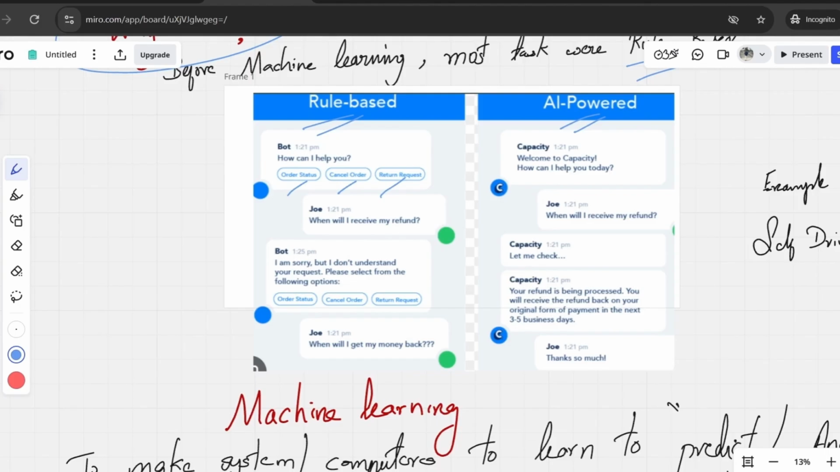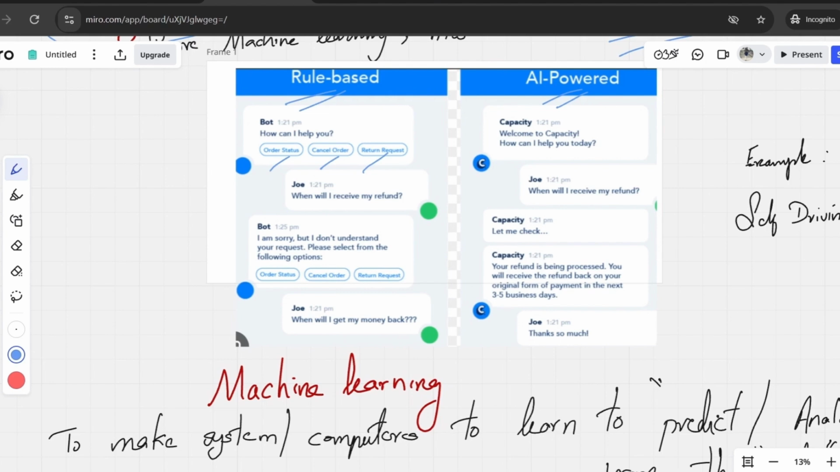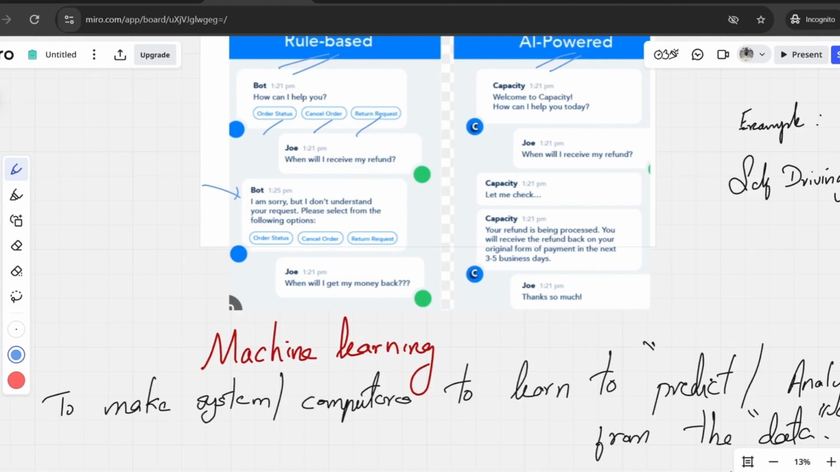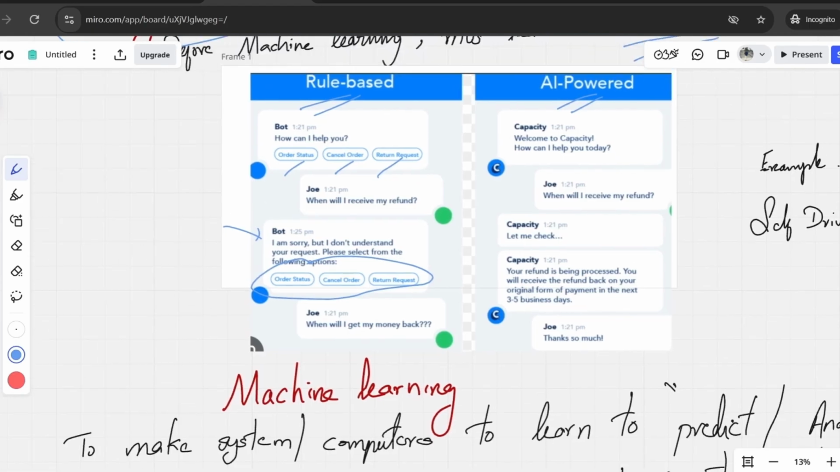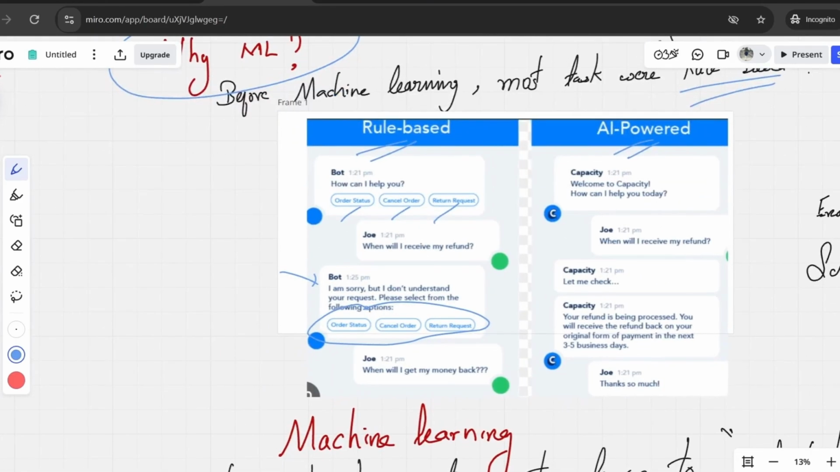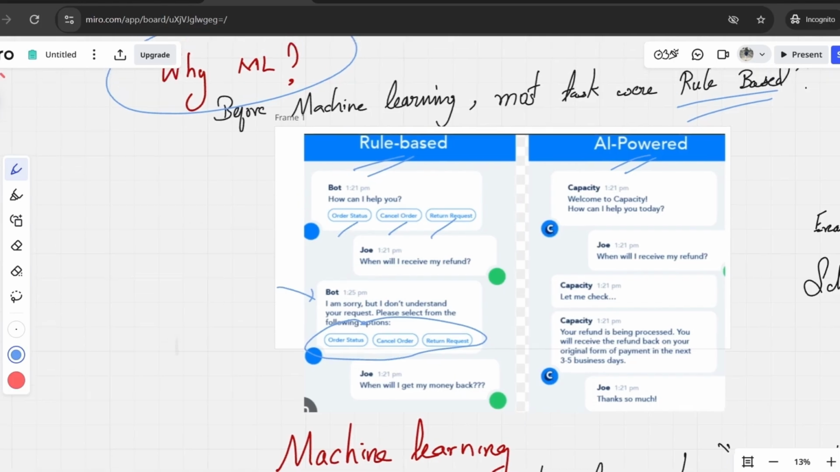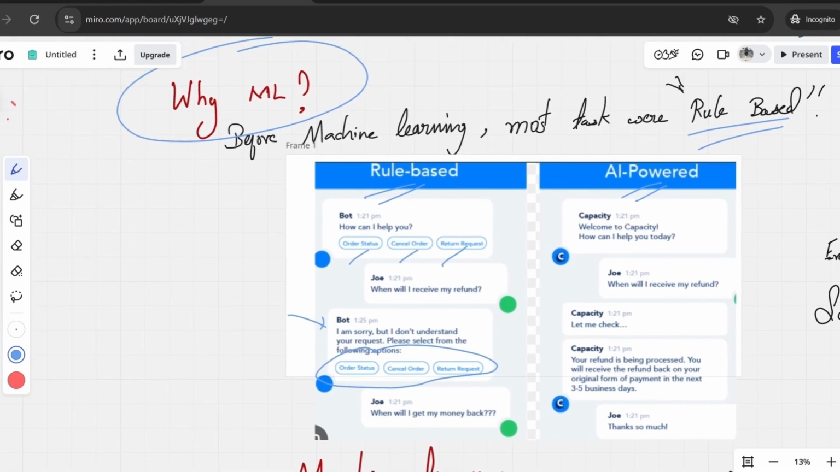These are the three options along with the greeting prompt which the rule-based bot wants the user to select from. But instead of selecting from these three options, the user tried to give a query by asking when will he receive the refund. Since this is a rule-based chatbot, it prompted again with, I'm sorry, but I don't understand your request. Please select from the following options, and again it showed the same three options: order status, cancel order, and return request. So it is not understanding what the user is asking.